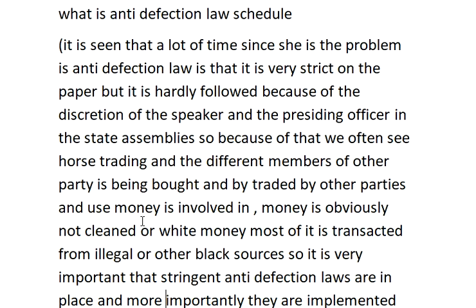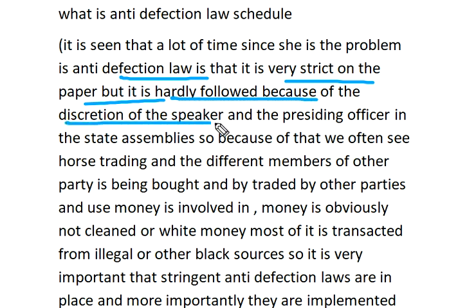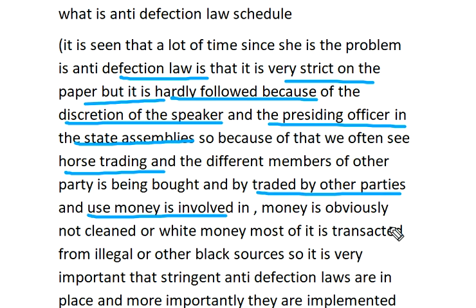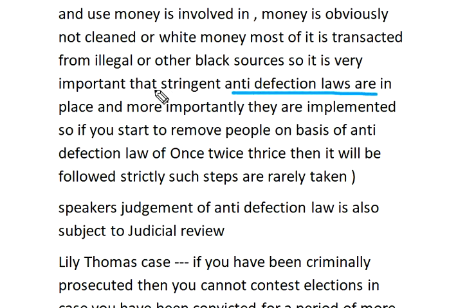So what is the anti-defection law? Tenth Schedule. It is often seen that the anti-defection law is very strict on paper, but it is hardly followed because of the bias of the Speaker and the presiding officers in the state assemblies. We often see horse trading, where different members are bought and traded by other parties, and money is involved, and the money involved is obviously not clear, it's black money. So it is very important that stringent anti-defection laws are in place and implemented. A Speaker's judgment on anti-defection is also subject to judicial review.